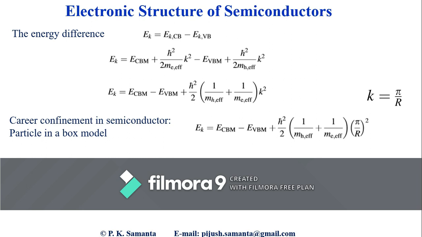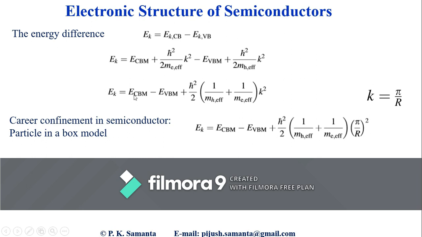If we consider the ground state n equal to 1, this k will be simply pi by L. Since the electron is bound within this nanocrystal, this L must be the size of the nanocrystal, so let us put it as R. So we can use k equal to pi by R.